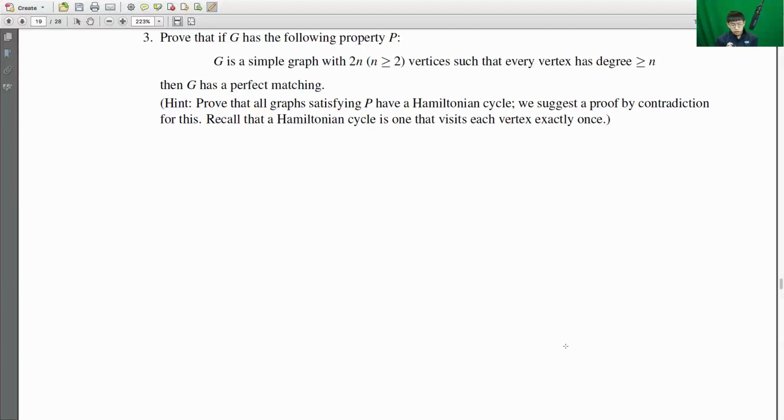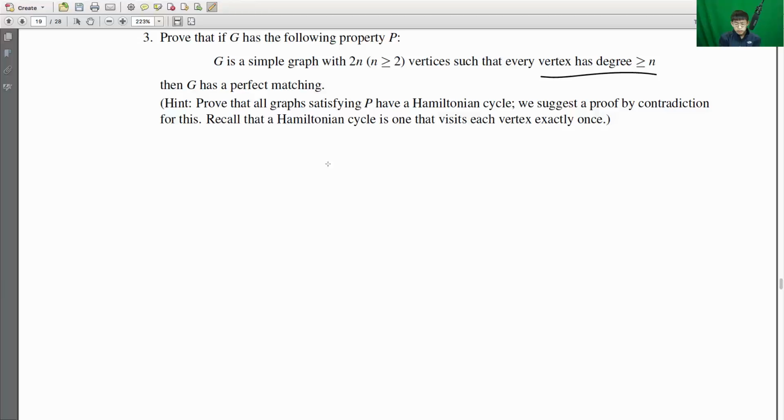Finally, we have this question. If G is a simple graph with 2n vertices such that every vertex has degree greater than or equal to n, then we must show that it has a perfect matching. And the hint suggests using the fact that this graph must have a Hamiltonian cycle in order to show that there's a perfect matching. So first, let's reason to ourselves why the existence of a Hamiltonian cycle implies that G must have a perfect matching.